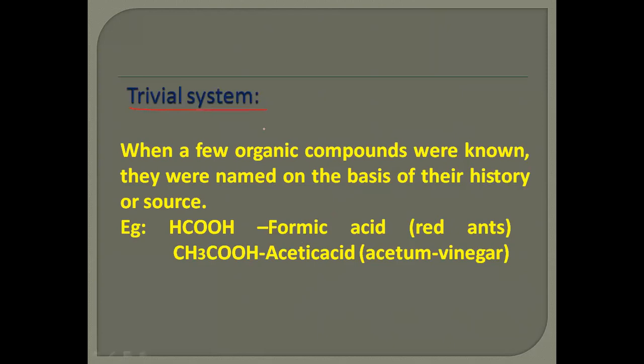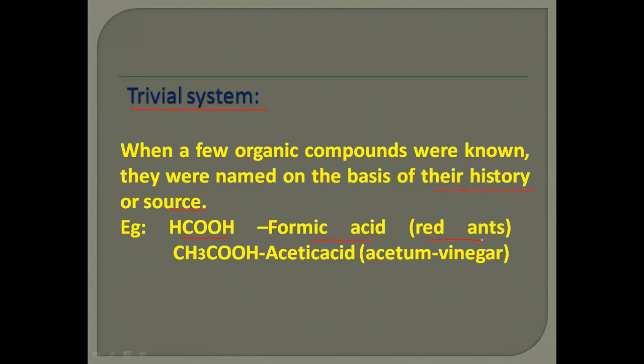In trivial systems, some organic compounds are known by names based on their history or source. For example, formic acid, the formula is HCOOH. Formic acid originates from red ants, and from that it gets the name formic acid.